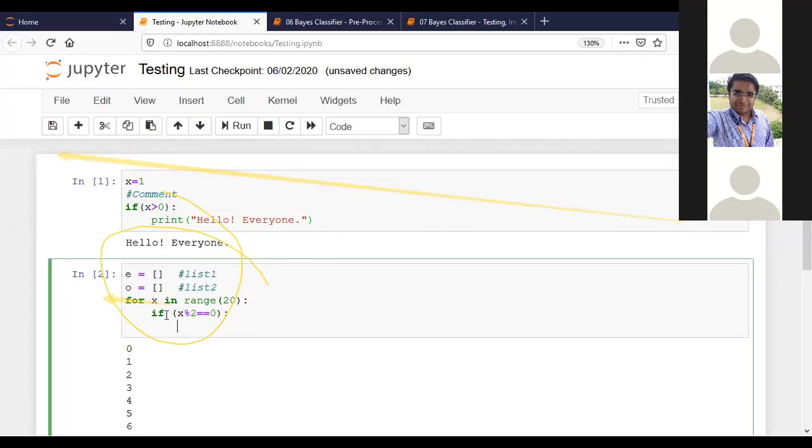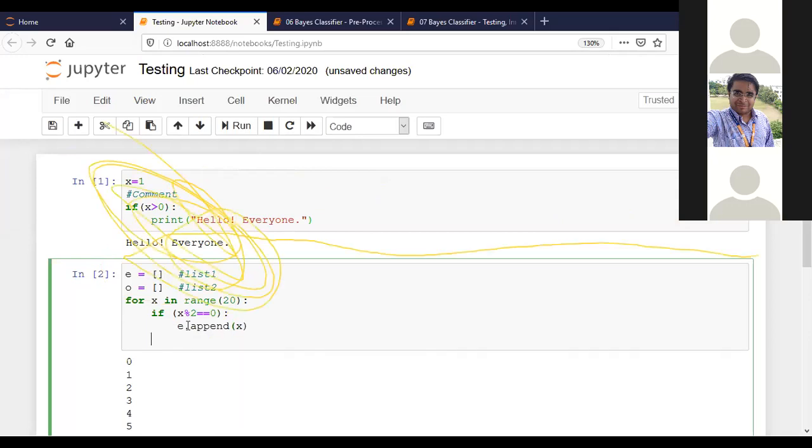So what we have to do, e dot append. What is this? Append is a method through which we can add data to any list. Is it clear? So all the data in this particular if condition, if the condition is true, then it will append the data here. That means if this condition is true, then all the data will be added to the even number list.